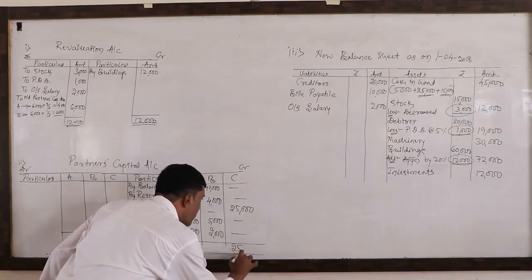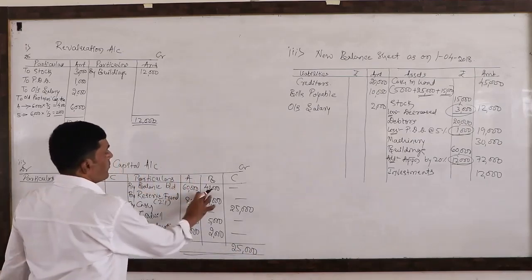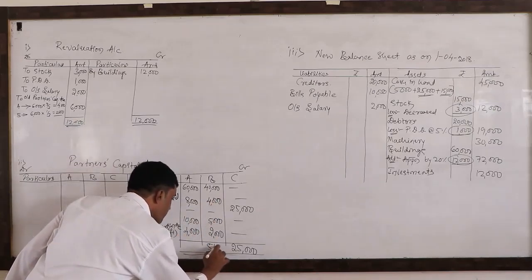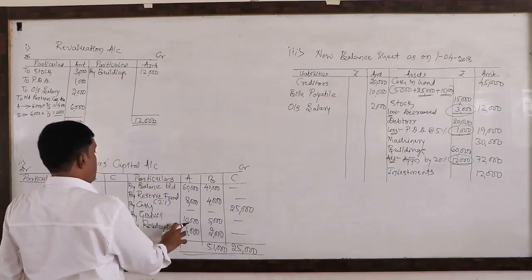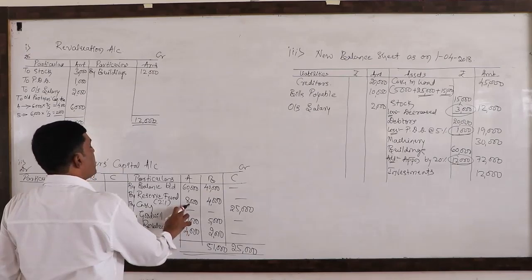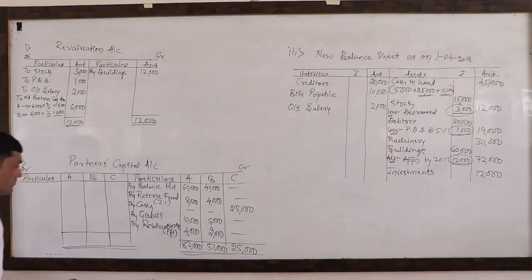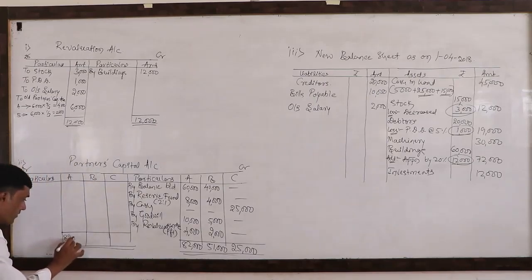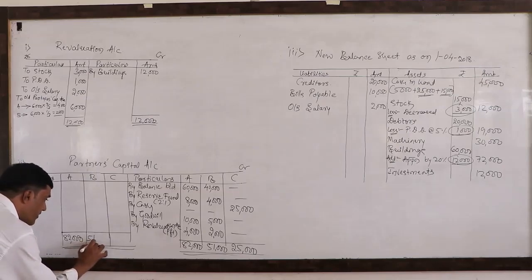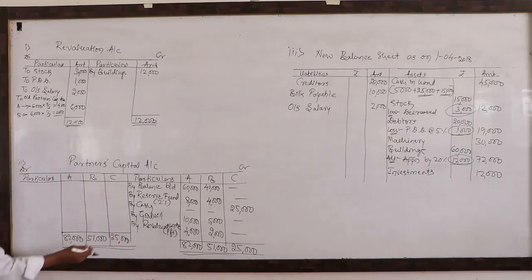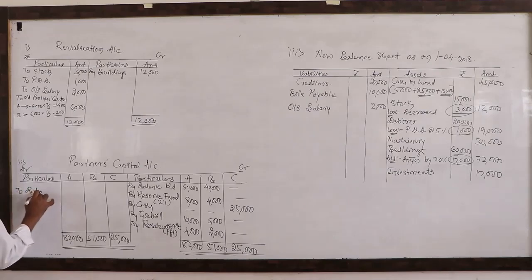Total of C is 25,000. 40, 44, 49, 51, 51,000. 14 plus 8, 22, 82,000. 82,000 for A, 51,000 for B, 25,000 for C. The entire total difference is the closing capital balance carried down, the balance sheet figure.